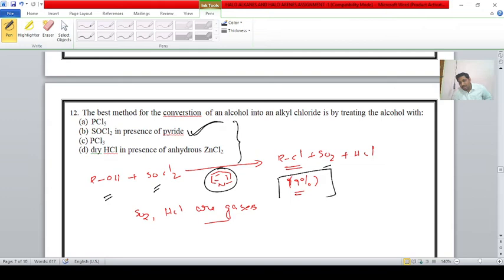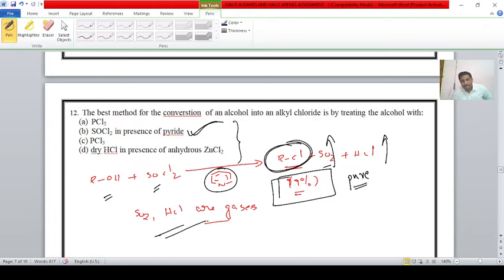Here 99% of the product is obtained, that is, maximum pure alkyl halide will be obtained, because the byproducts are present in the gaseous state. They can easily escape into the atmosphere, leaving behind pure alkyl halide. Hence B is the correct answer, student. It is the best reagent.